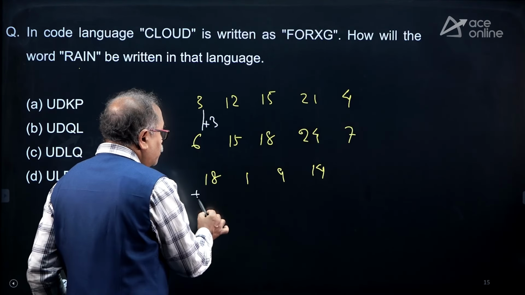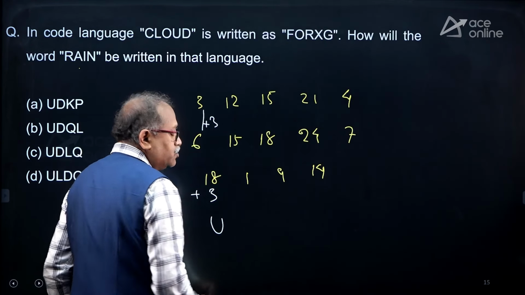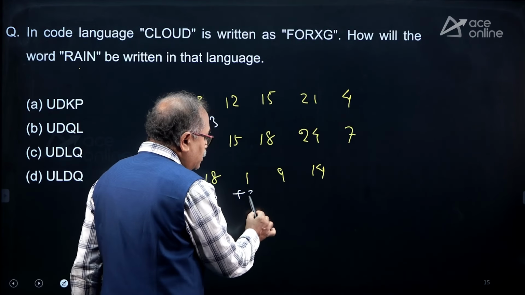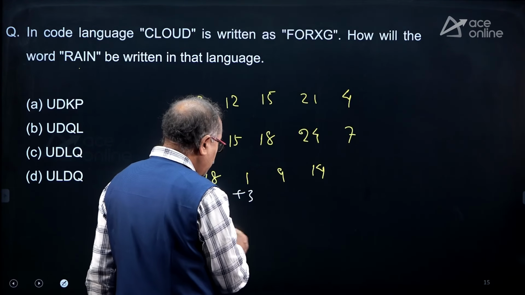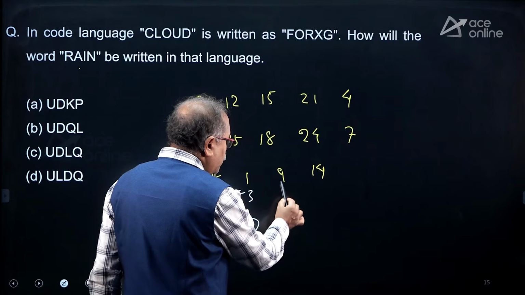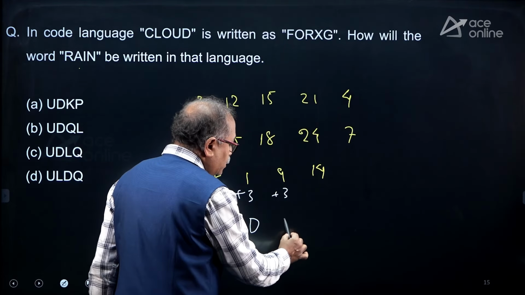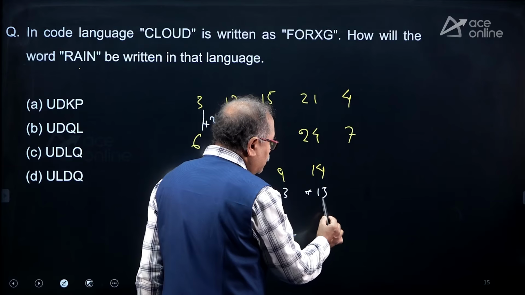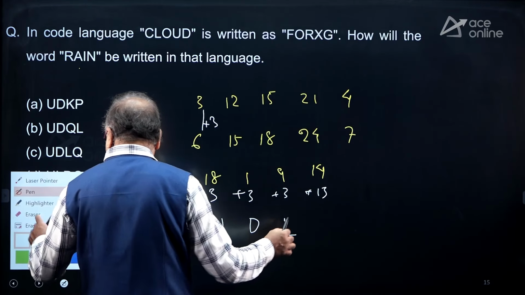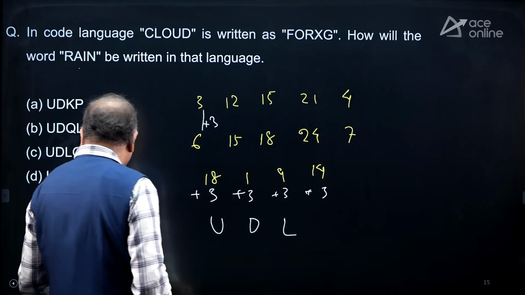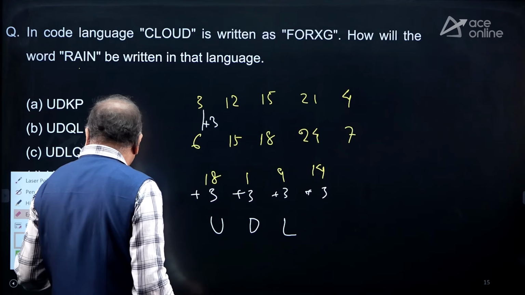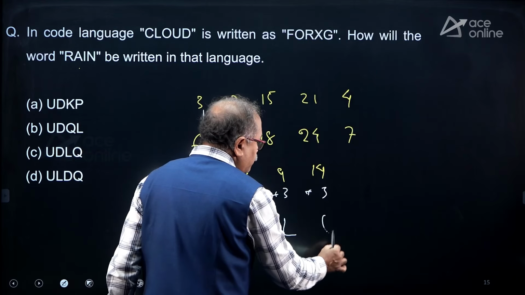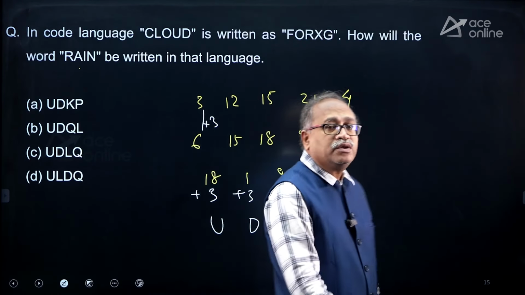Add 3 over here, 21, which is U. Add 3 over here, that is 4, and 4 is D. Add 3 over here, and that is 12, L. Add 3 over here, that is 17. I'm sorry, by mistake I wrote 13. So add 3 over here, that's 17, which is Q. That should be your answer.